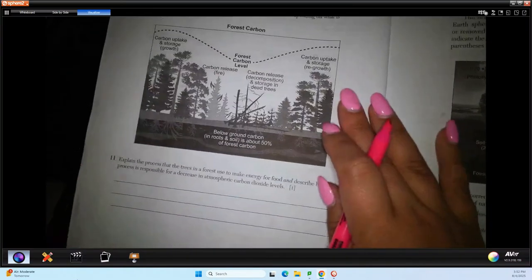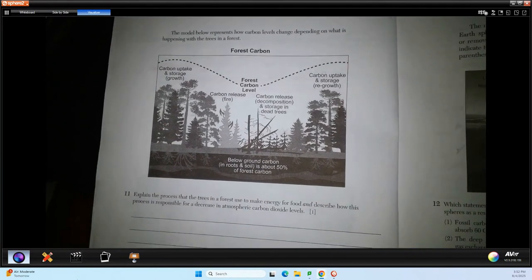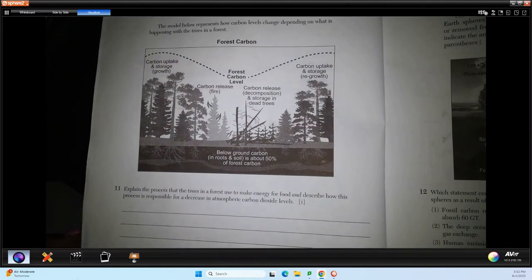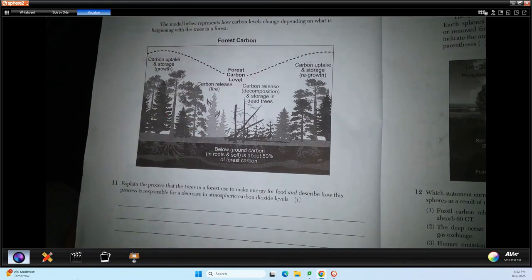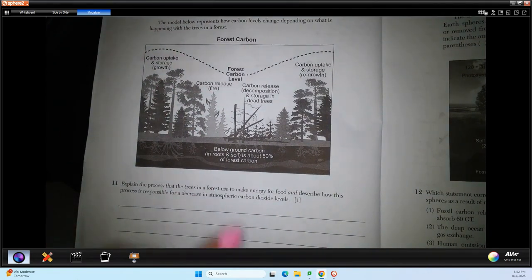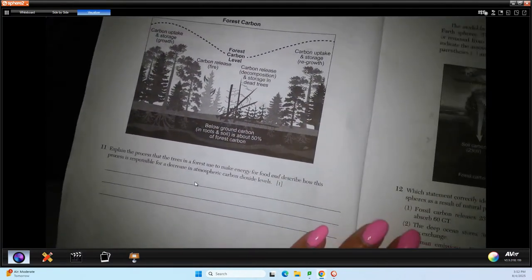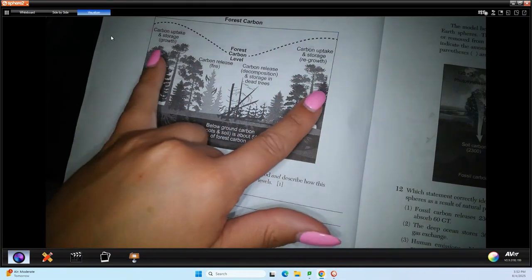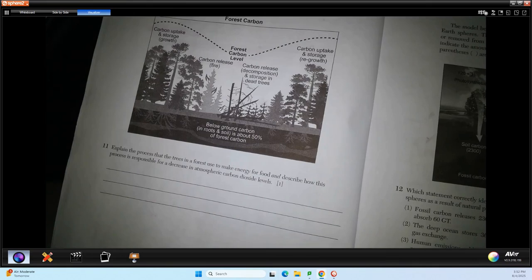So it says the model below represents how carbon levels change depending on what is happening with the trees in the forest. So we have forest carbon, carbon uptake and storage. So when trees are growing, they're storing carbon. Carbon release in a fire. They also release carbon when they decompose. And then we have growth again.